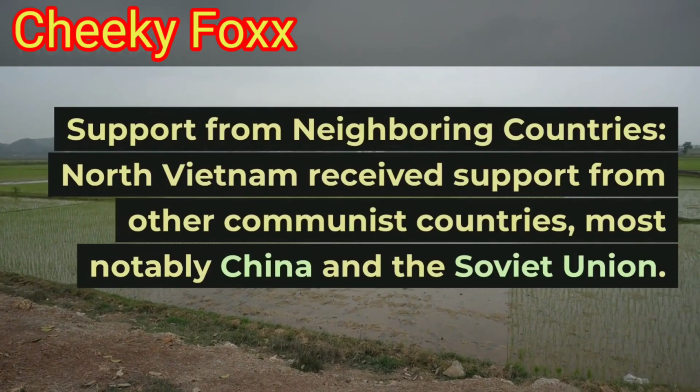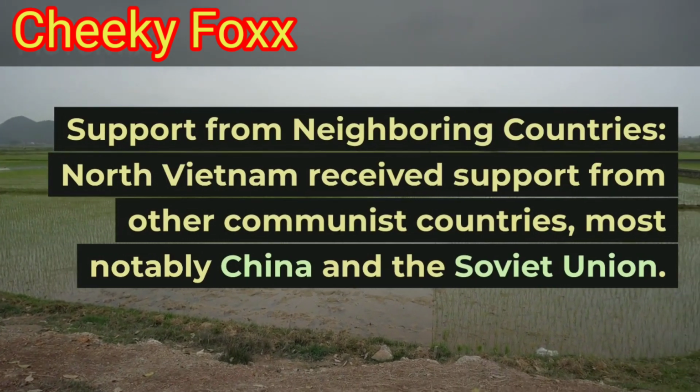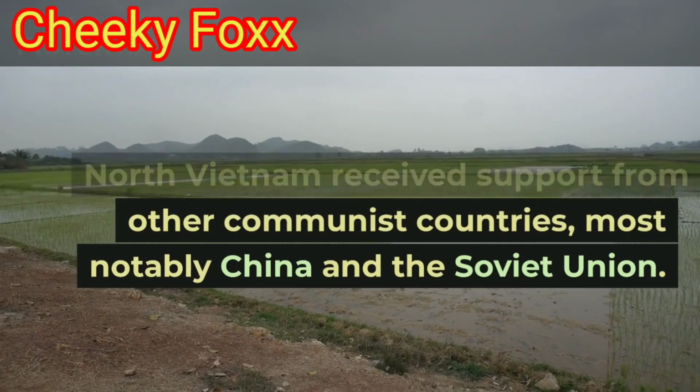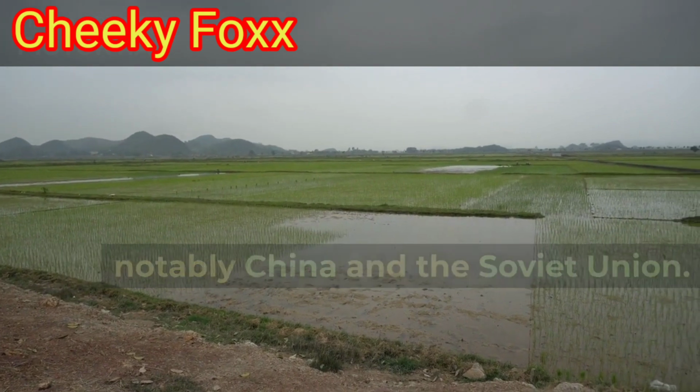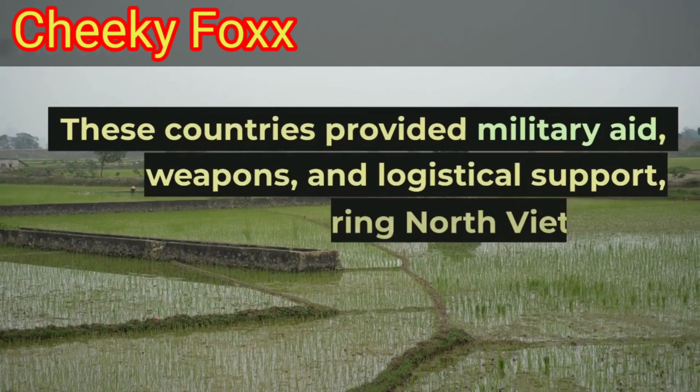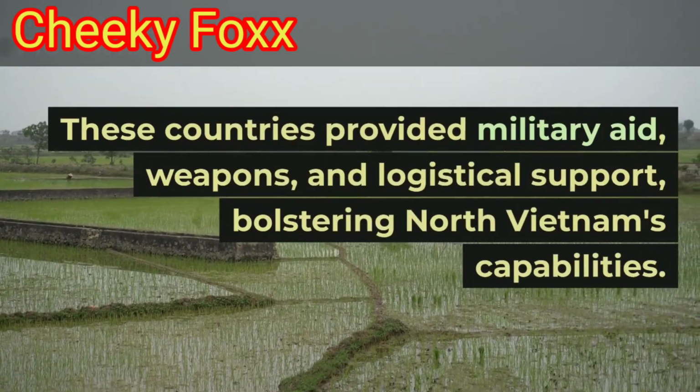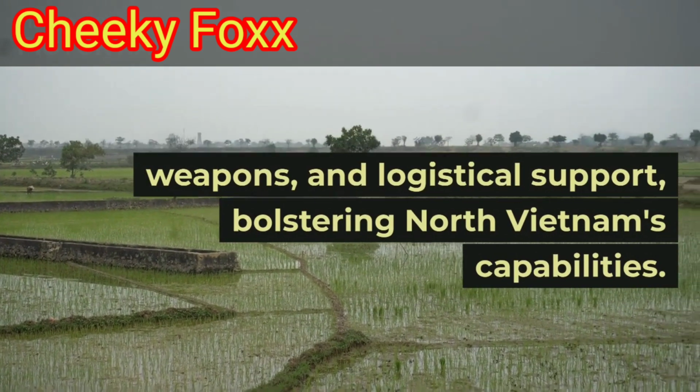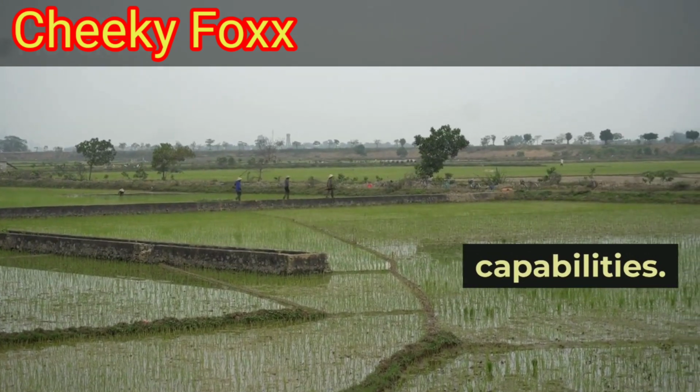Another reason was support from neighboring countries. North Vietnam received support from many other communist countries, most notably China and the Soviet Union. These countries provided military aid, weapons and logistical support, bolstering North Vietnam's capabilities.